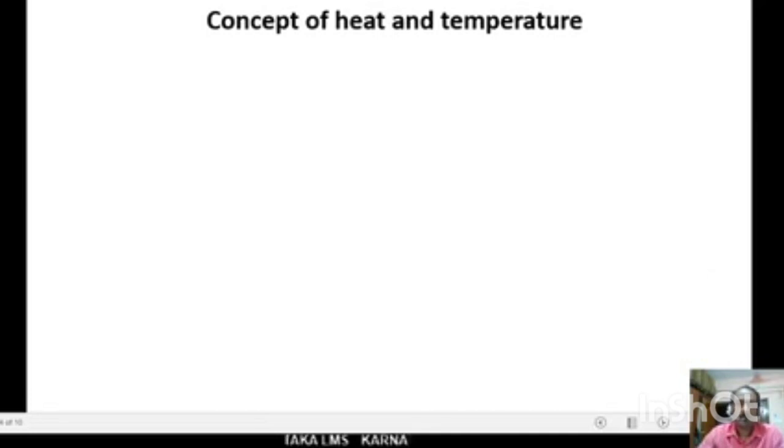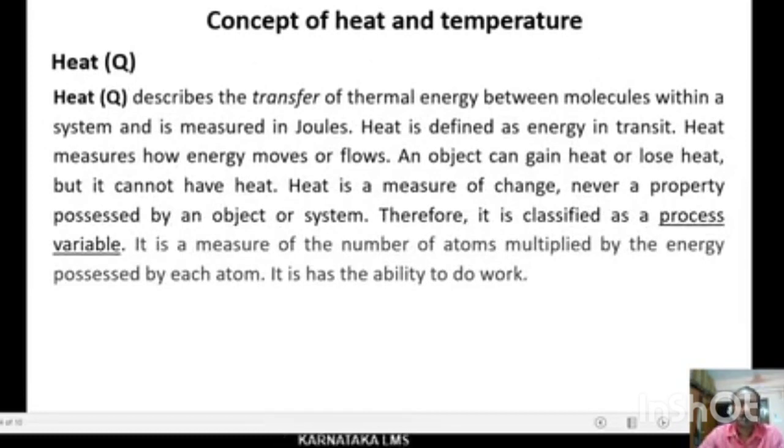Let us understand the concept of heat and temperature. Here, heat is a form of thermal energy. Totally, heat describes the transfer of thermal energy between molecules within a system and is measured in joules.